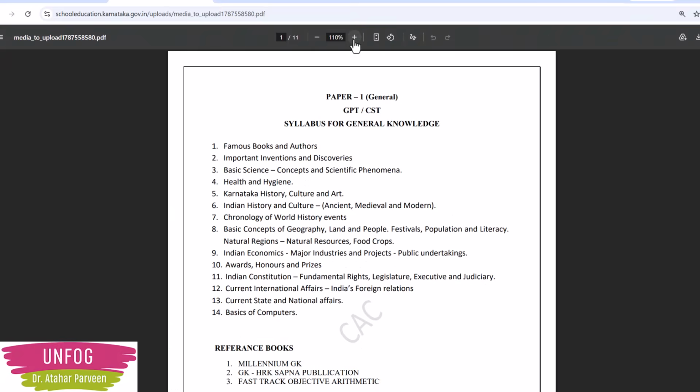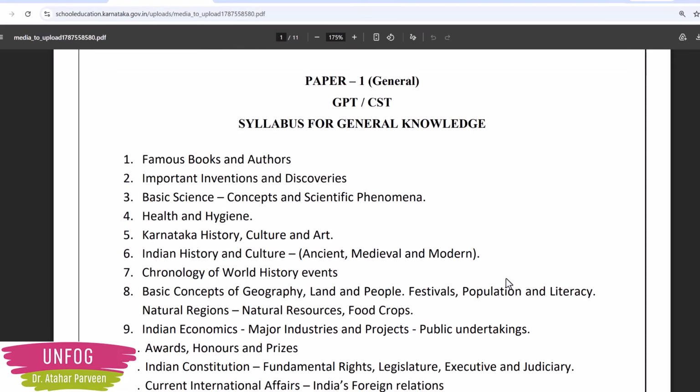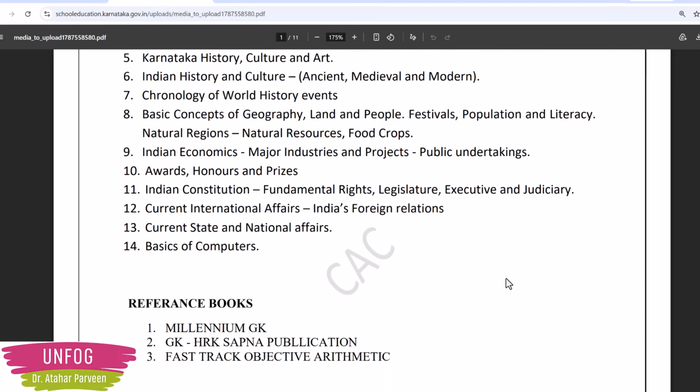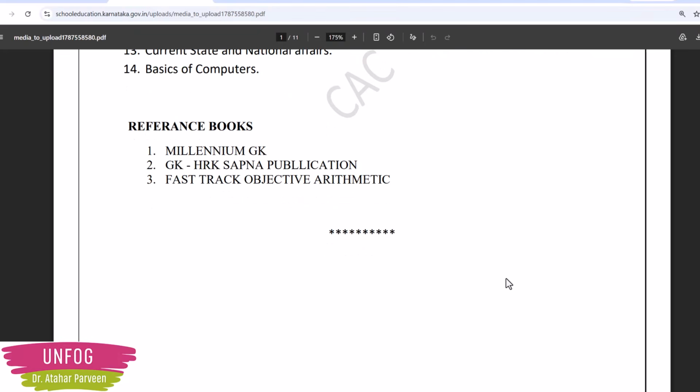So here you can see that for GPSTR paper 1, they have started with the GK. First they have given the syllabus. Of course, they have not changed the syllabus; the same syllabus they have posted again, but now they have added reference books in that. For GK, for GPSTR paper 1, the reference books you can use are Millennium GK, GK HRK Sapna Publication and Fast Track Objective Arithmetic.